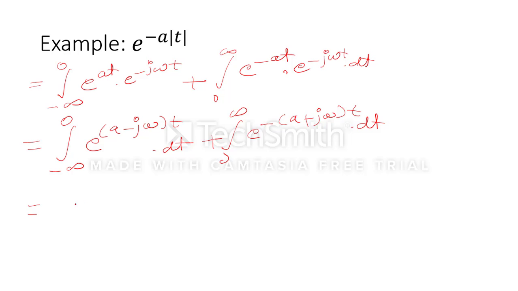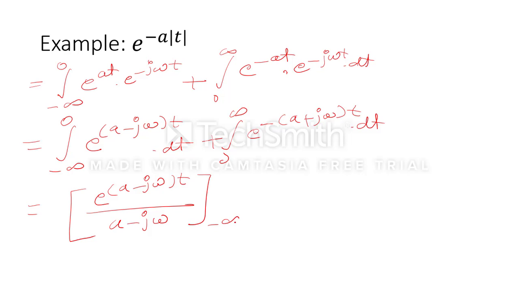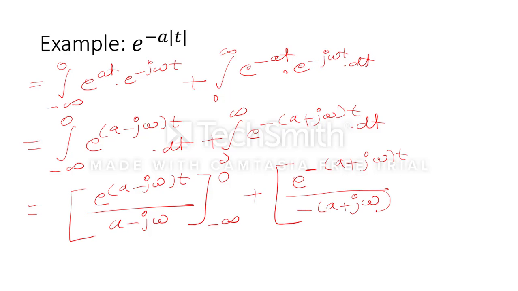So if I integrate it, we will get e to the power (a minus j omega)t, in the denominator a minus j omega, from minus infinity to 0, plus e to the power (minus a plus j omega)t upon minus a plus j omega, from 0 to infinity. When I place the limits, we can take it common.